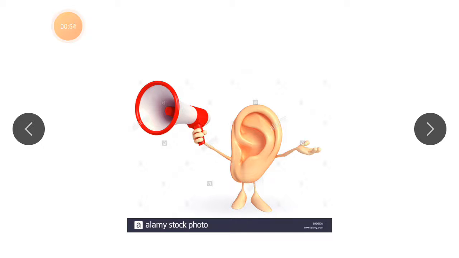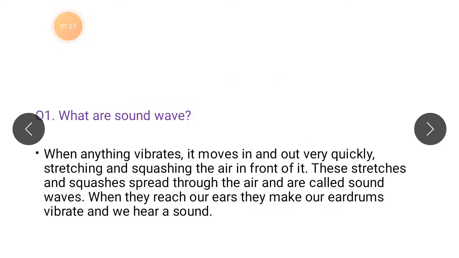We have discussed that when the cone of the loudspeaker vibrates, it moves in and out very quickly, stretching and squishing the air in front of it. So the stretches and squishes spread through the air. These are sound waves, and when this sound reaches our ears, it makes our eardrums vibrate, and we hear a sound. Now let's start the question answers.